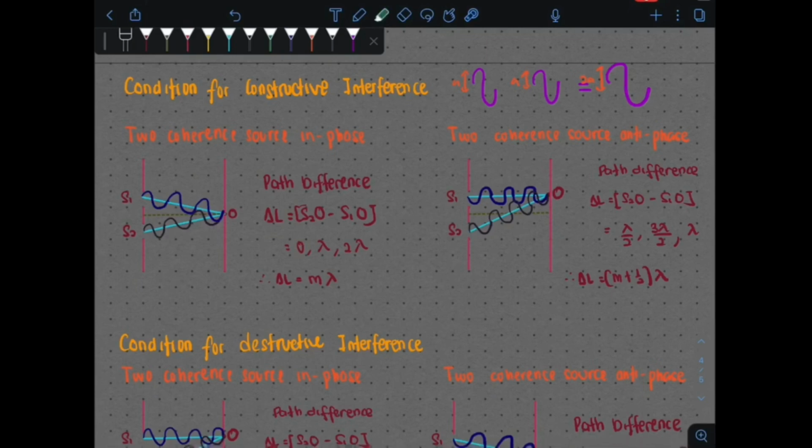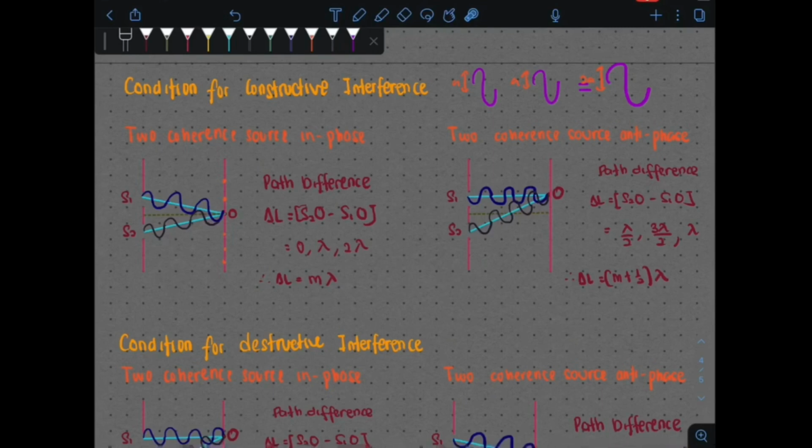For example, if we change the point now and go to here, or anywhere, since they started in phase, they must end constructively at every point. So the path difference between them will always be either 0, lambda or 2 lambda, which indicates a constant phase difference, where delta L is equal to M lambda, where M can be 0, 1, 2, 3 or any number.